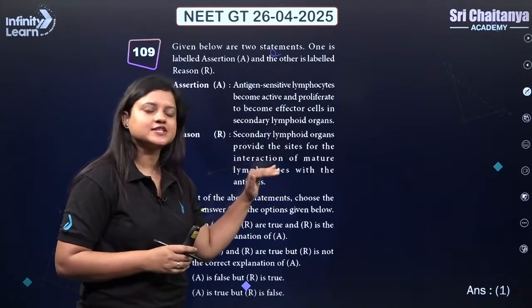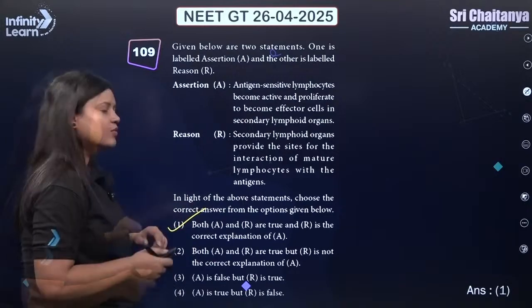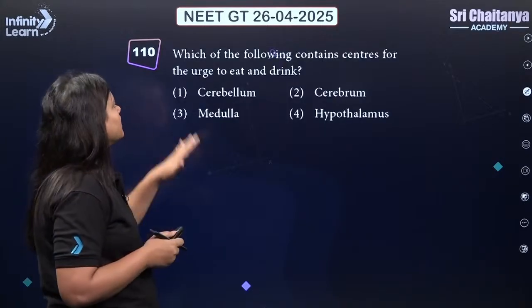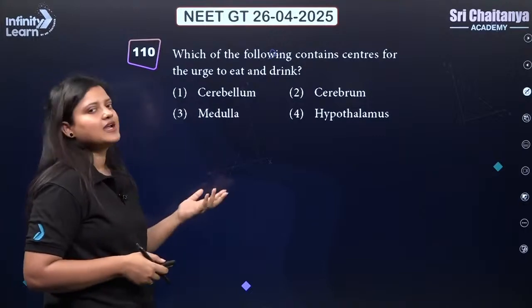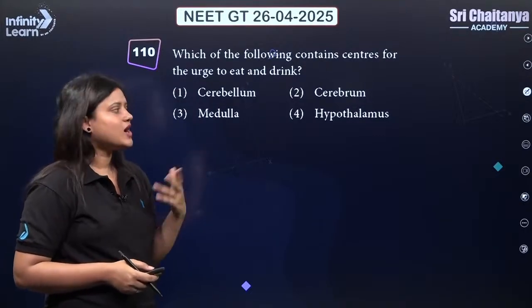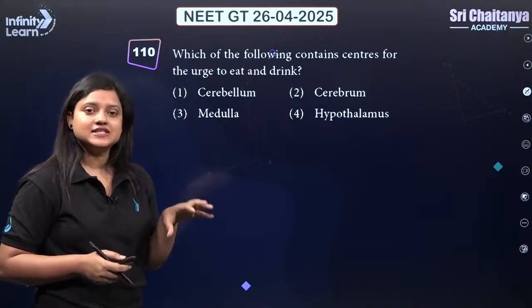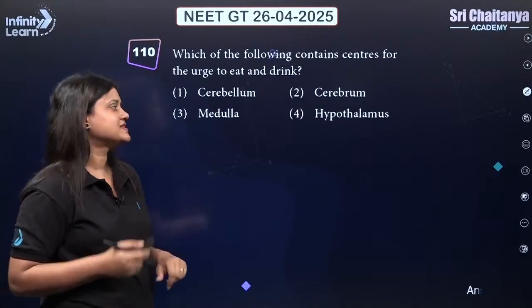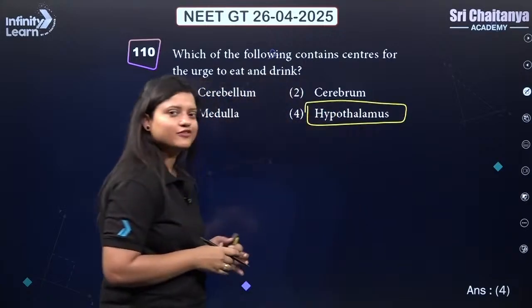So the answer should be 1. Next. Which of the following contains centers for the urge to eat and drink? Hunger center and thirst center, in fact satiety center, will only be present in the hypothalamus, right? So answer should be 4.